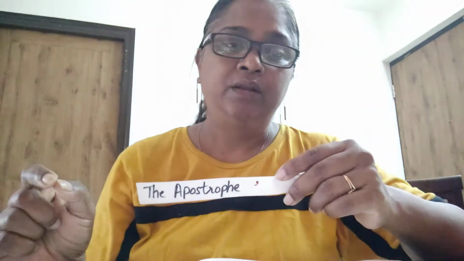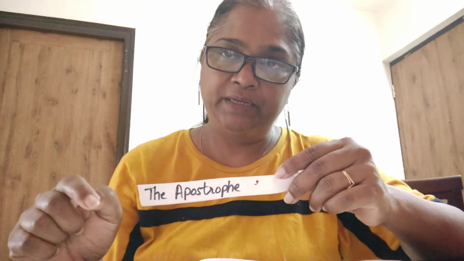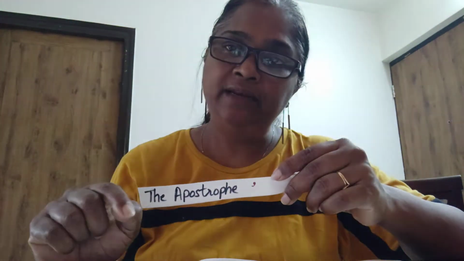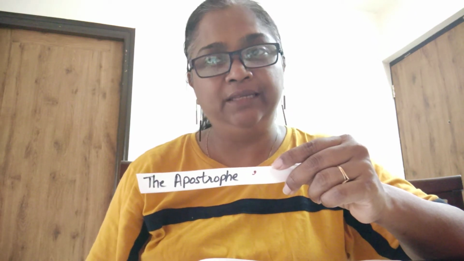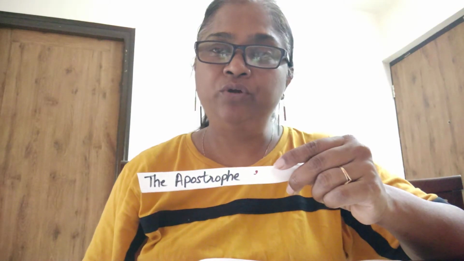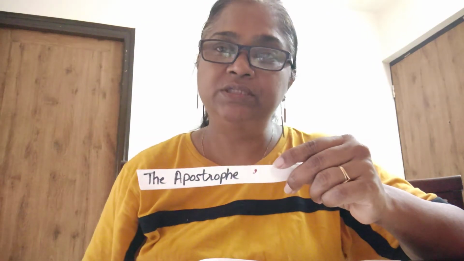Okay. Like I can't come for the picnic. So we write CAN apostrophe T. Instead of cannot, we are using can't. So instead of writing the whole word NOT, we put an apostrophe and we write just T. So it is separating the sentence when we are not using the complete words. It separates the word.